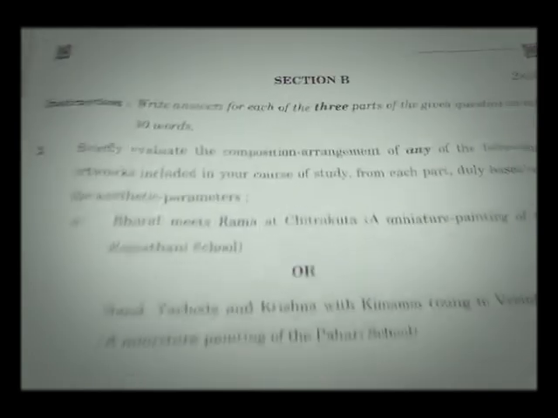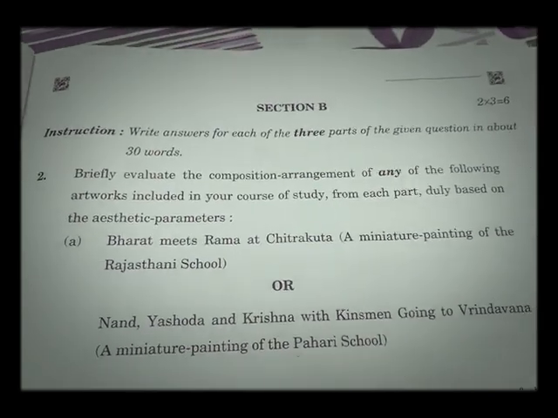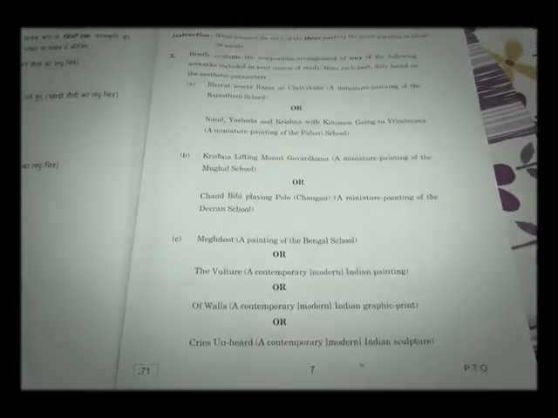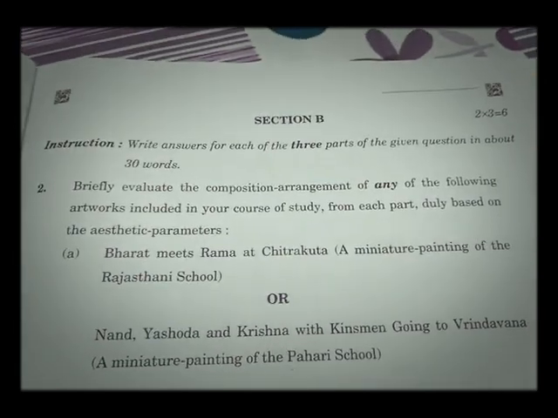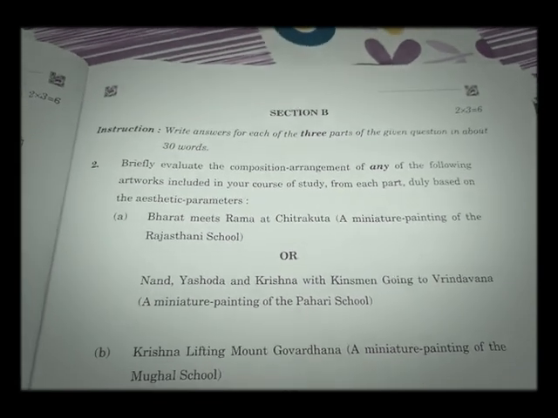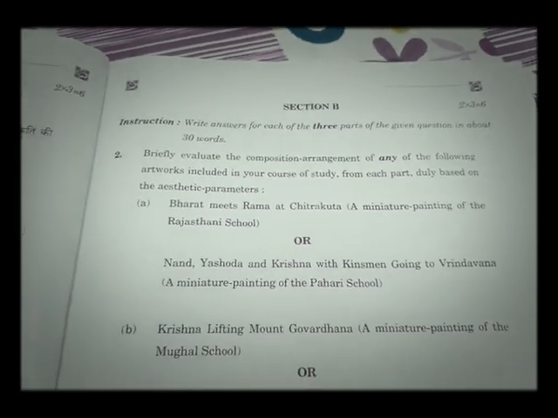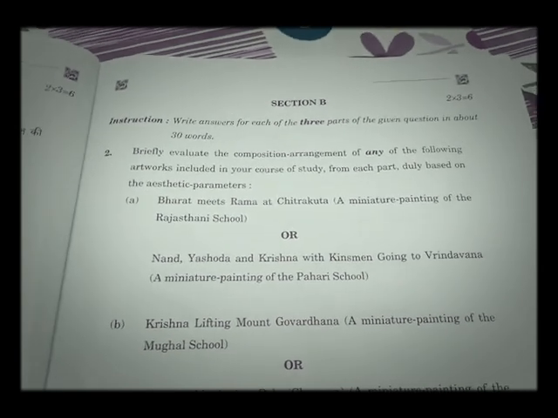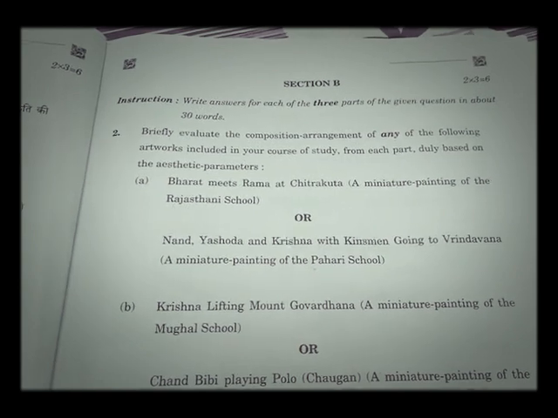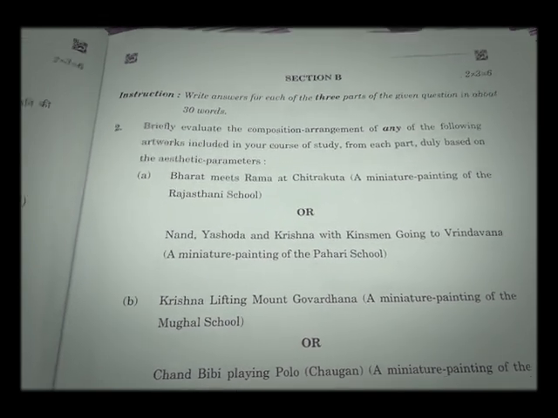Section B: you have to answer any 3 questions out of these 5-6 options, within 30 words. Each question has 2 marks, total 6 marks.